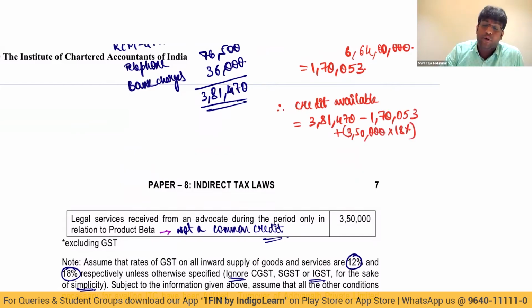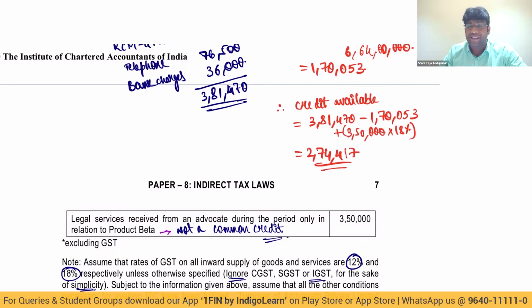So 381,470. First of all, how much is 3,50,000 into 18%? That is coming to 63,000. So 381,470 plus 63,000 minus 170,053. So it is coming to 2,74,417. This becomes my total credit, which is available, my dear friends.